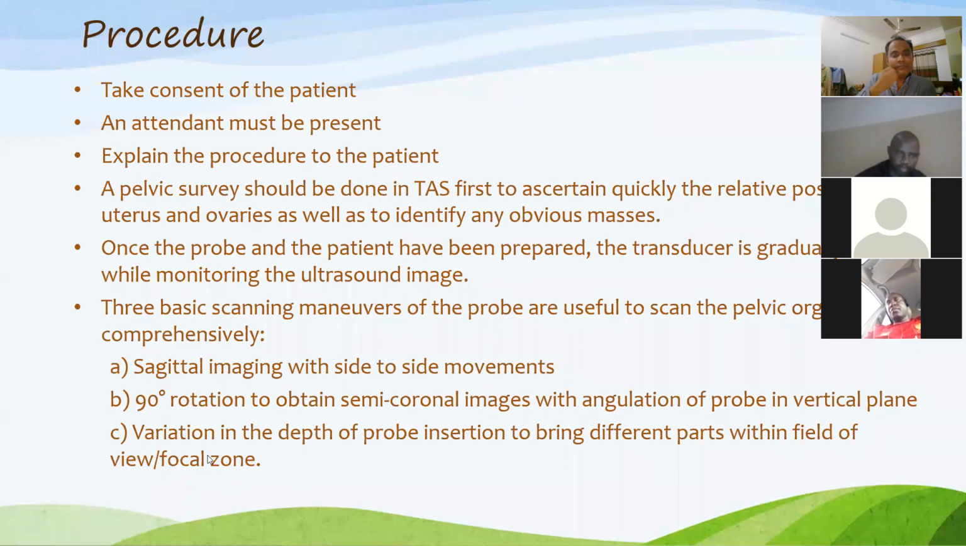Third, variation in the depth of probe insertion to bring different parts within the focal zone of the field of view. That means if you want to see clearly, withdraw your transducer, then push again, withdraw, push again, tilt towards the right, tilt to the left, tilt upward, tilt downward. In this way you can find your required image, that part of the structure that you want to see.